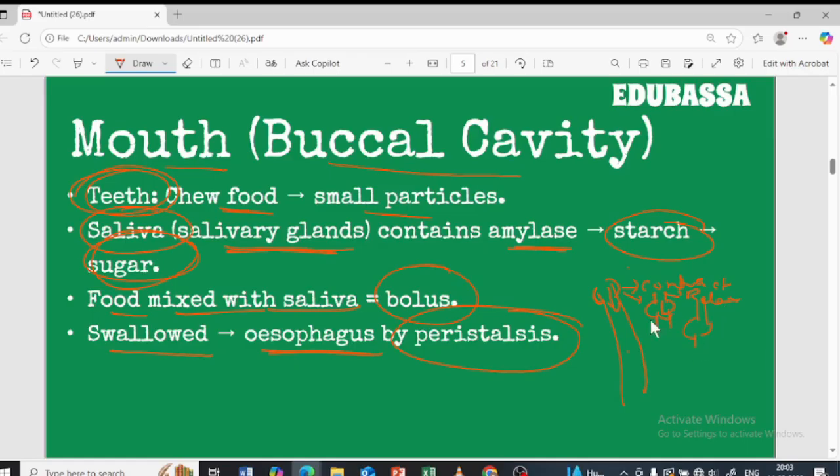So this takes place throughout the alimentary canal, from the small intestine onward as well. This peristalsis movement takes place so that the food can easily pass. Basically, the disco dance of the alimentary canal is called peristalsis movement, so that easy transport and proper mixing of the food particles takes place. For that reason peristalsis takes place.